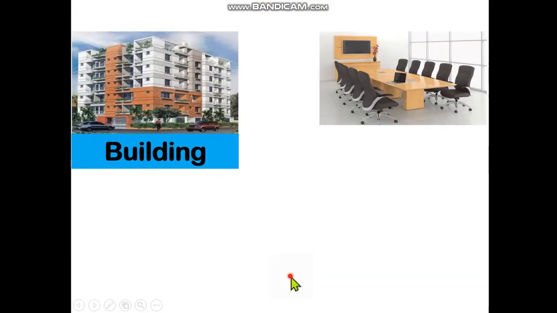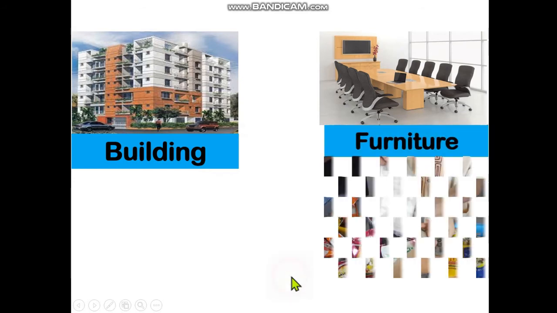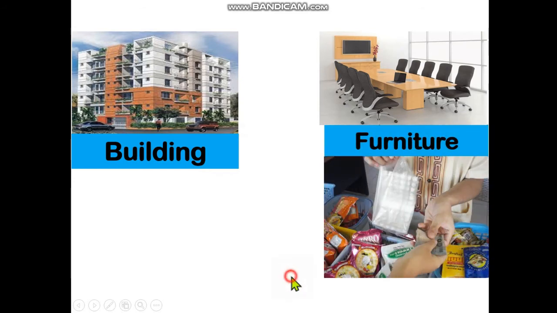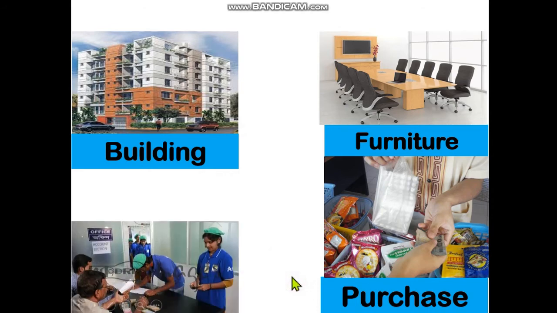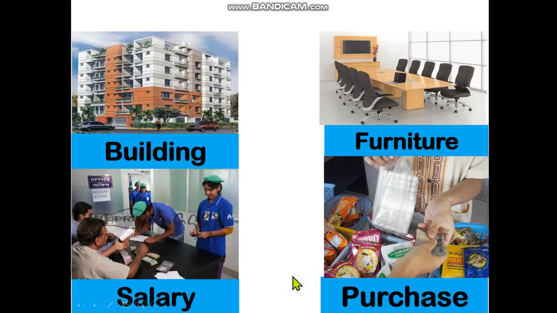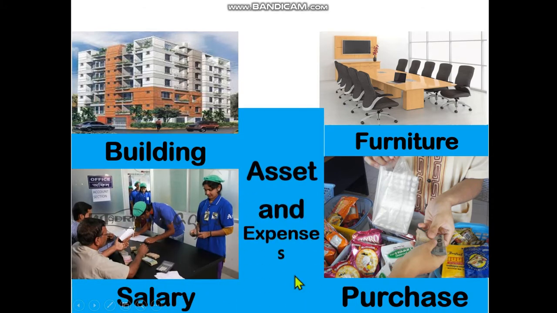Building. This is a furniture. There are purchasing, salary, asset and expense. That means there are here some examples of asset. Building is an asset, furniture is an asset. These things will give us service for a long time. That's why it is asset.